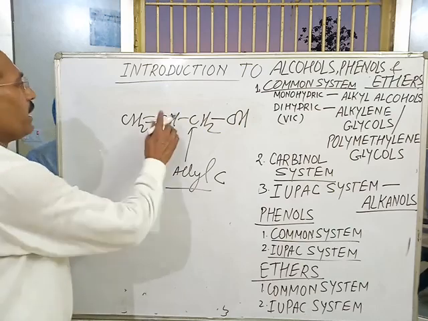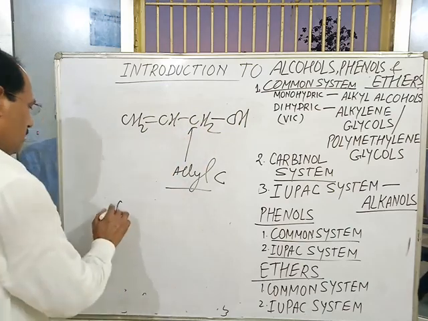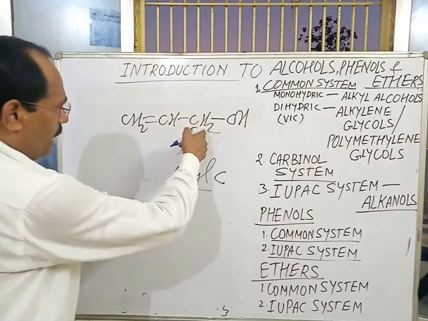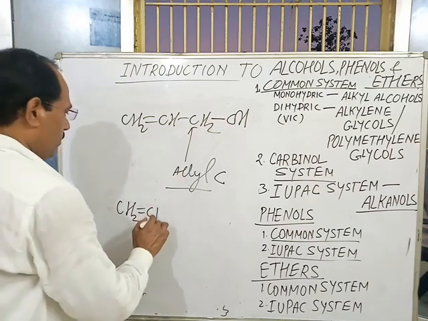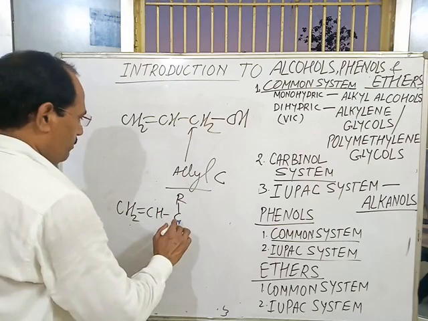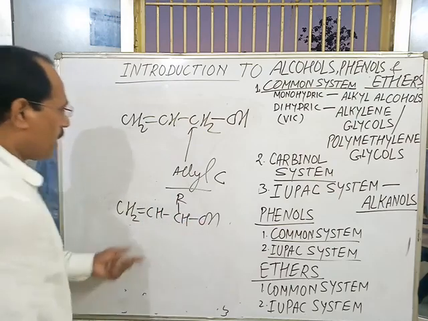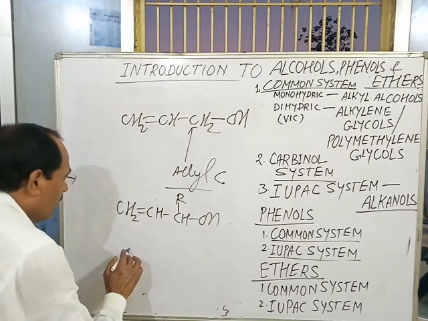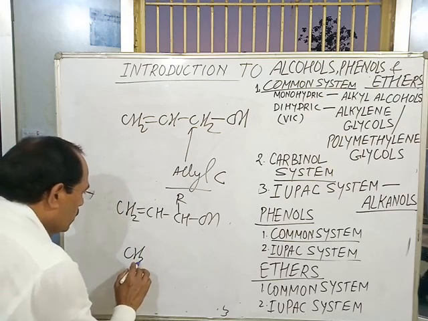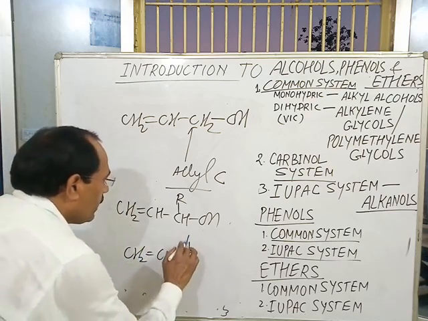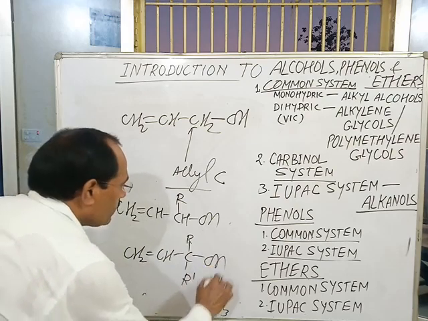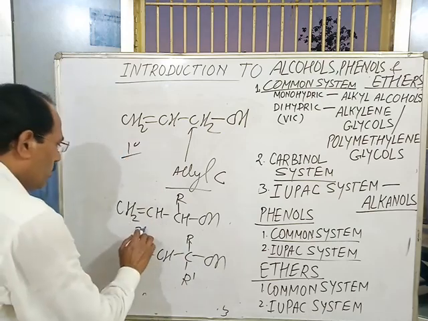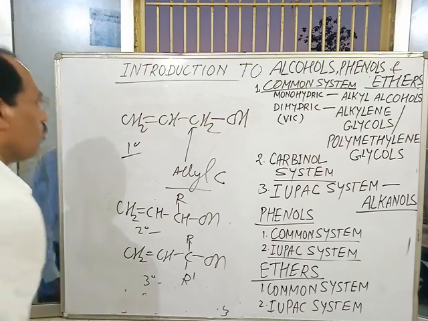This is 1 degree allylic alcohol. If one of the hydrogens of the allylic carbon gets substituted by an alkyl group, then it becomes a secondary allylic alcohol. And when both allylic hydrogens are substituted by two alkyl groups, then we get a 3 degree allylic alcohol.